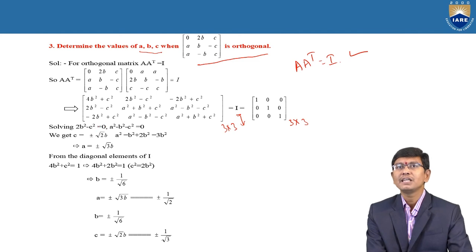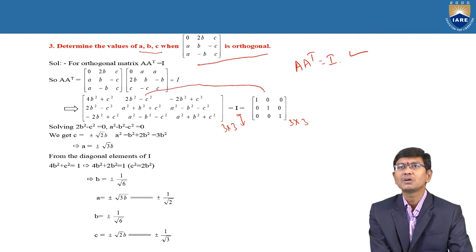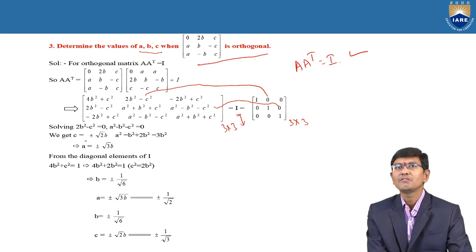Here one of the values equated is 2B square minus C square is equal to 0. And again the second value is A square minus B square minus C square is equal to 0. Why? Because the second column, second element is 0, and the third element is also 0. By equating these two equations and solving, we get C is equal to plus or minus root 2B. Because 2B square is equal to C square, that is C square is equal to 2B square. That value you have to replace in the second equation. Finally, you get C is equal to plus or minus 2B.